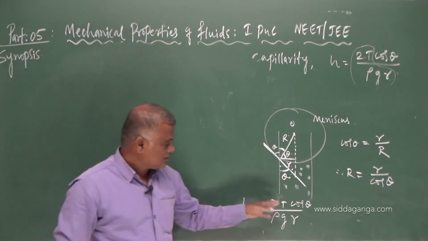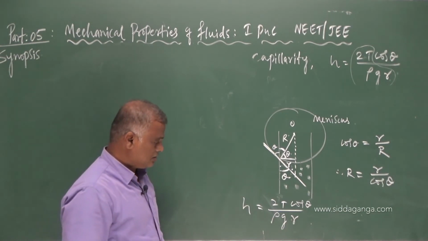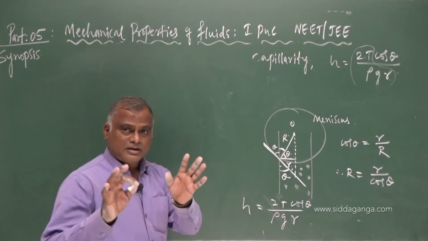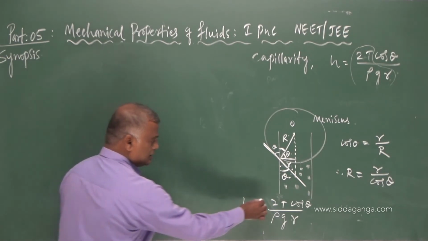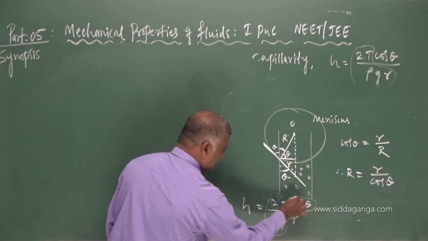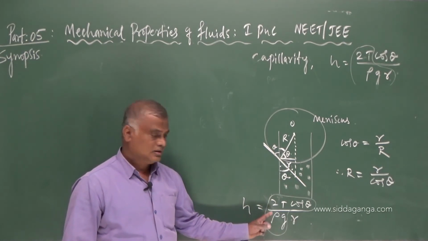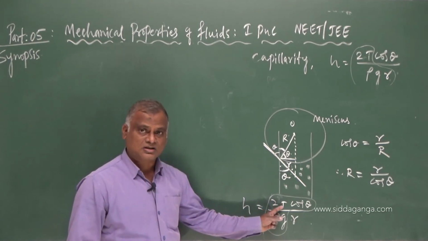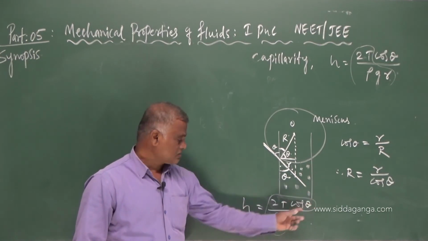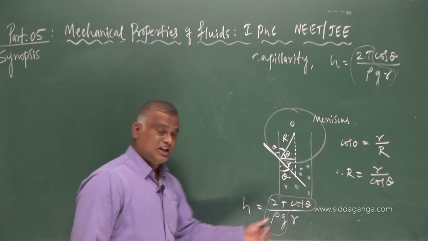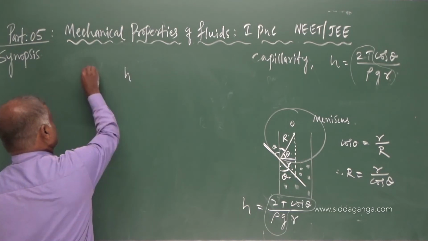Now, taking this formula into account, what they ask is: for a given liquid, density is constant, surface tension is constant, taking cos theta as constant, how are h and r related? Inversely related. First discussion.